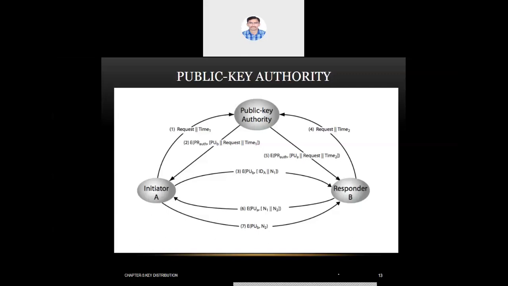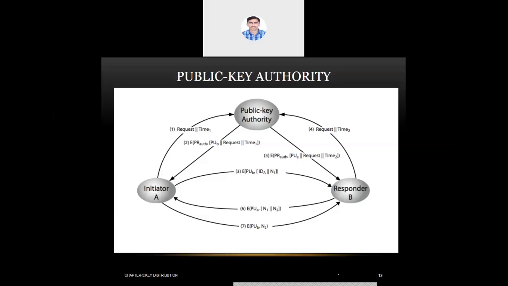This is the safest method compared to the first and second. In the first method, public key announcement, the public key is openly available to the globe. Suppose A wants to get B's public key, anyone can claim to be B to A. That was the threat in the first method. In the second method, if the public key directory gets tampered, there also the chances of a masquerade attack are possible.